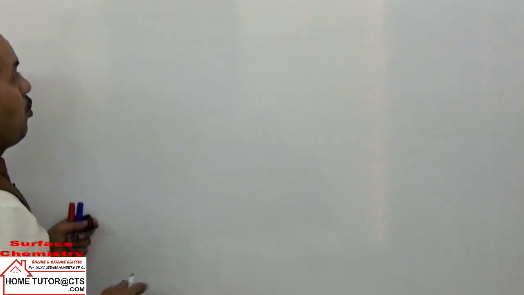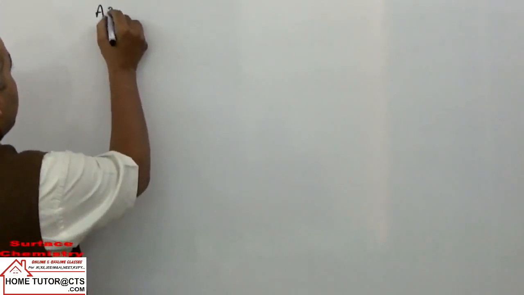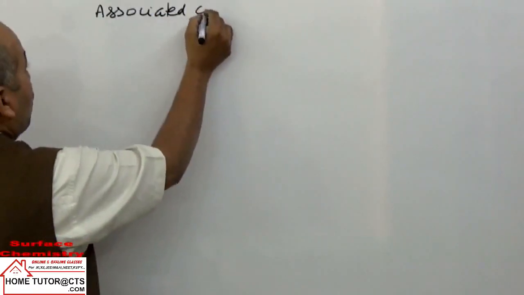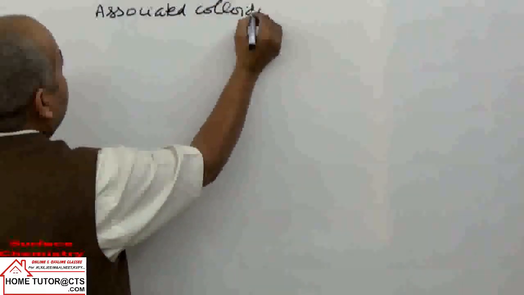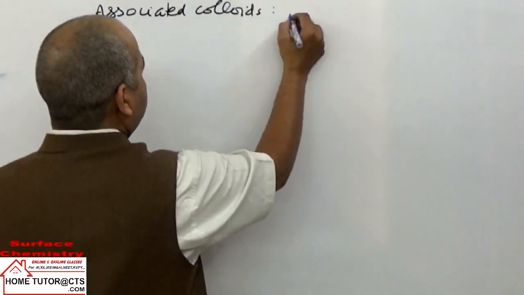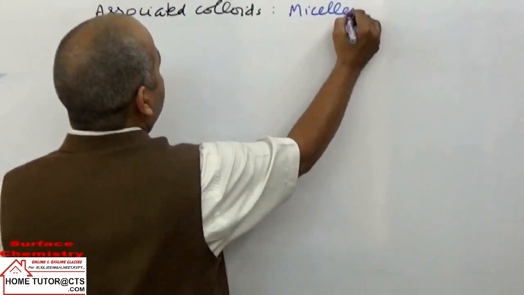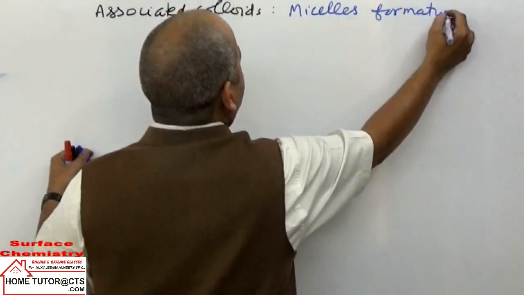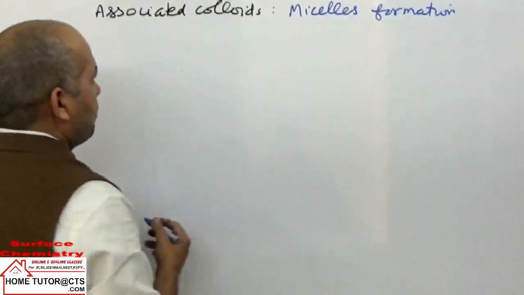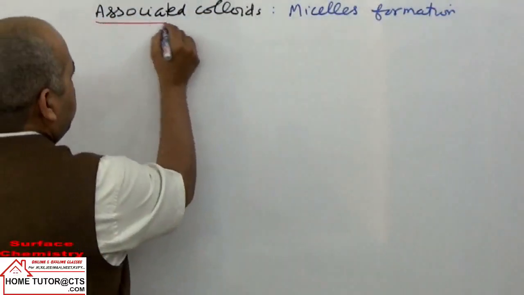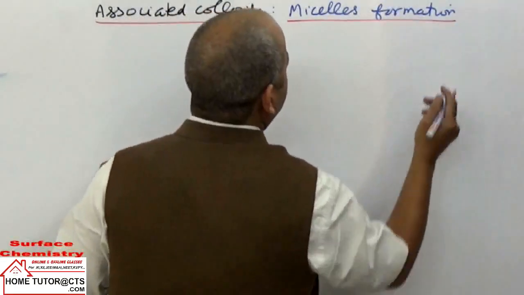Now in this case we can take the third one, associated colloids, micelles formation. You can also call them micelles formation.